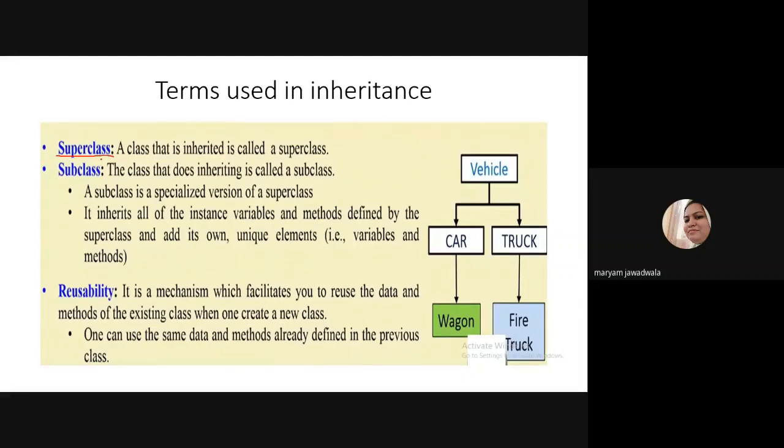So a superclass is some general class, and then you have a subclass. So what is a subclass? A class that does the inheriting is known as a subclass. So a subclass inherits the properties of the superclass. Subclasses are special classes which inherit the properties of the superclass. So I can say a subclass is more specialized than a superclass.